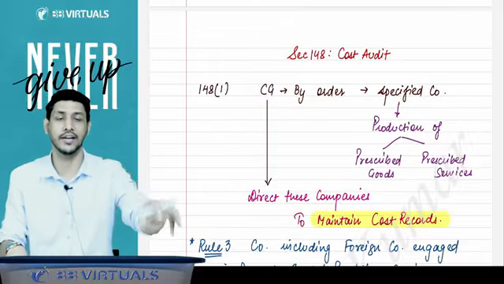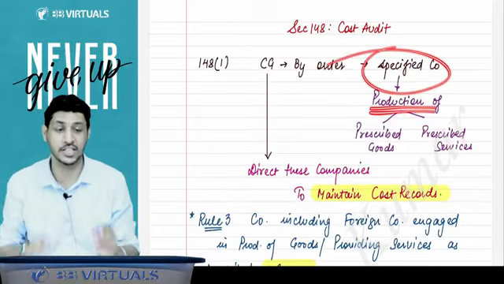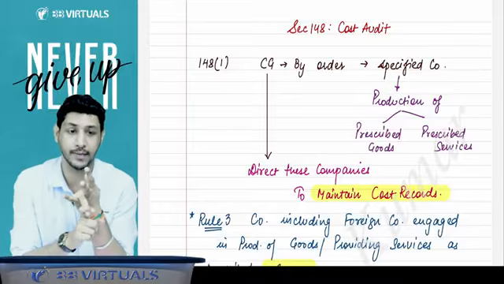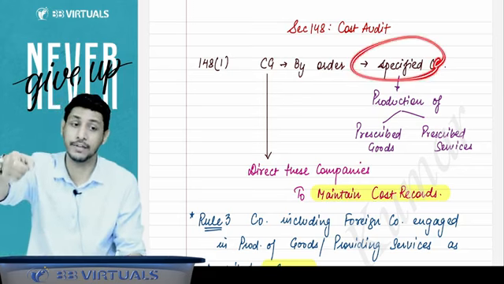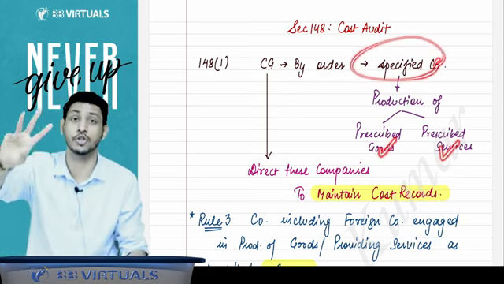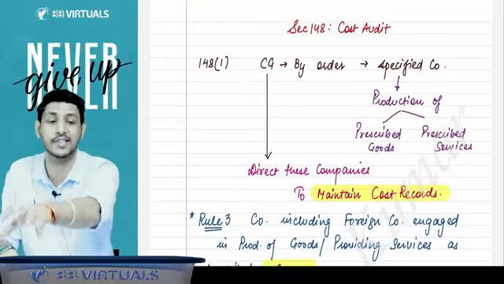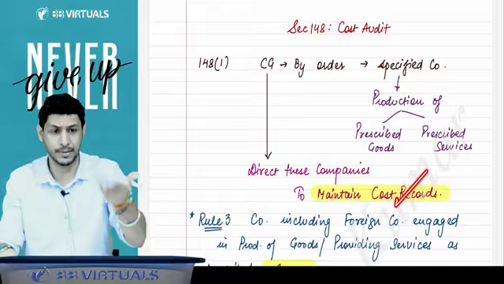They will conduct the cost audit. The specified companies will be engaged in the production of prescribed goods or prescribed services, which means the CG will prescribe the companies also. The CG will prescribe the goods and services also, that so and so companies engaged in the production or providing of so and so goods and services will maintain the cost record. Sir, whether CG has prescribed? Yes.